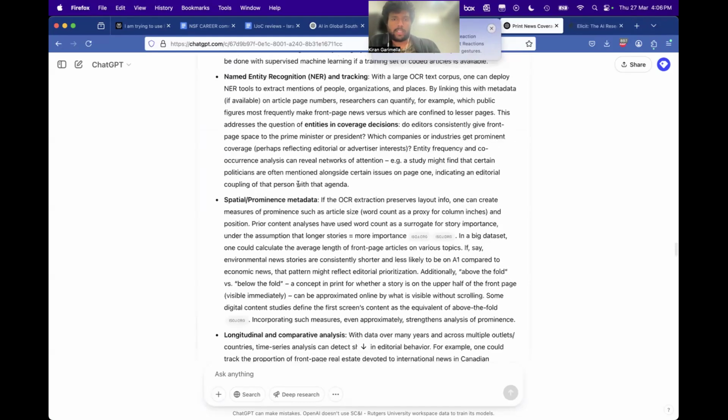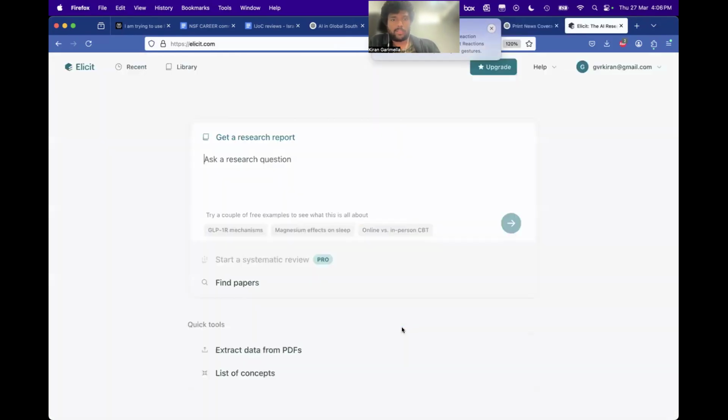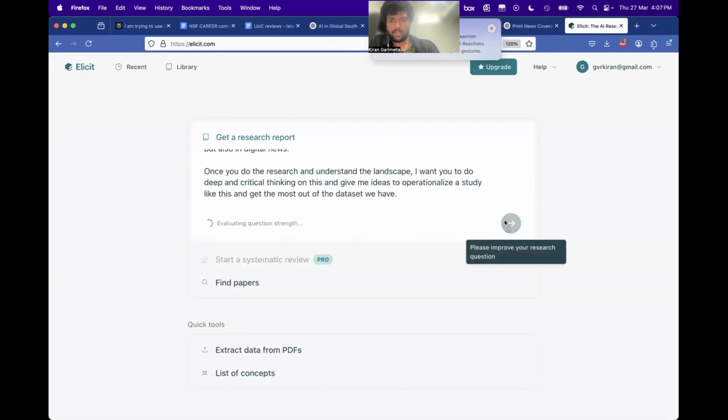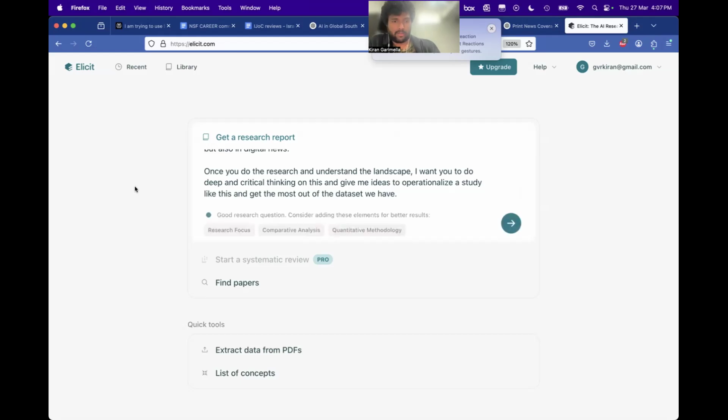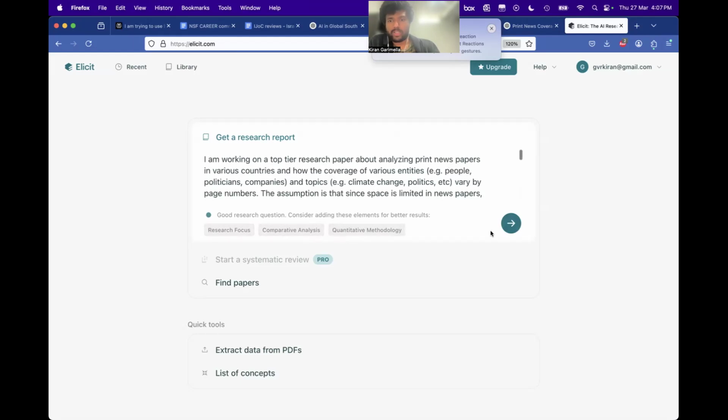So basically, let's try to do the same. Let's see. Probably this will not work. I'm not sure, but let's check. Okay, so it's trying to evaluate some sort of strength of my question. Let's check if that will work. Okay, it's a good question. It's saying research focus or whatever. I mean, these are good AI tools, right? So basically, let's check.